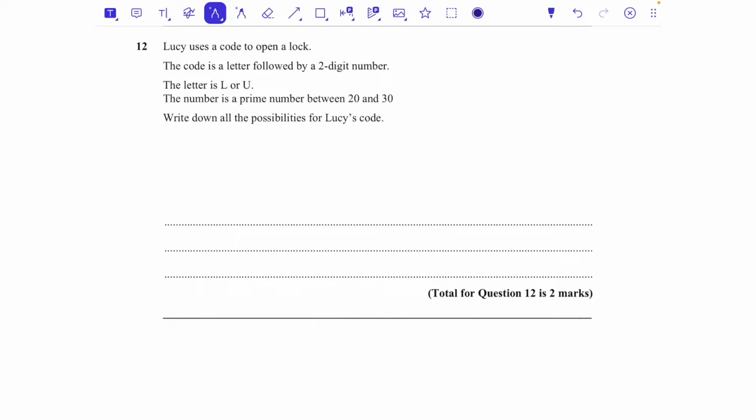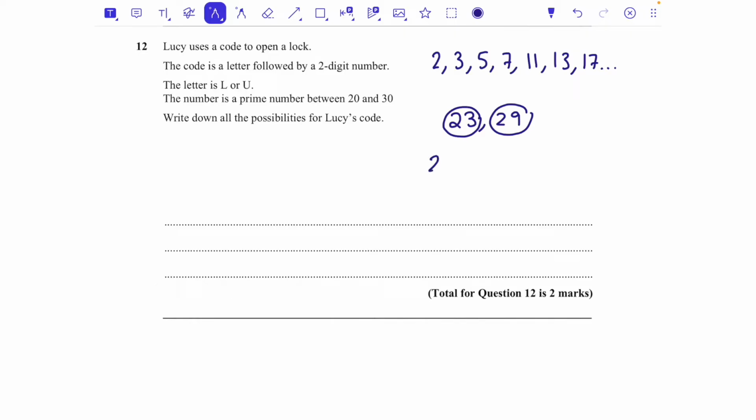So your prime numbers are numbers that are not in any times table other than their own times table and the 1 times table. So 2, 3, 5, 7, 11, 13, 17. These are all prime numbers. When we get up to 20, your prime numbers are 23 and 29. Those are the 2 prime numbers that are in the 20s.